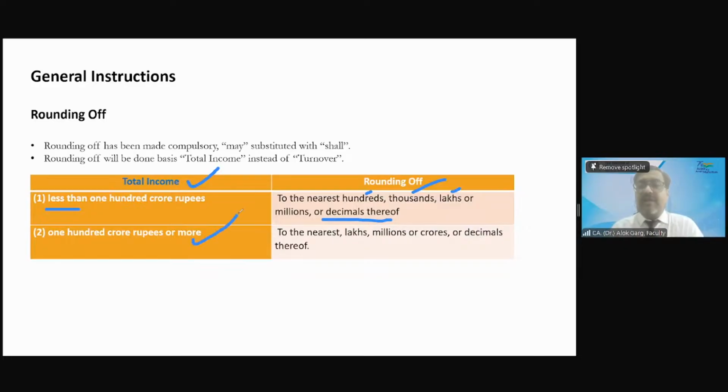If it is more than 100 crore, then you don't have the option of hundreds and thousands. If your total income, turnover plus other income, is more than 100 crores, then you need to round off in lakhs, millions or crores or decimals thereof. What does this mean? Let me tell you what this means.